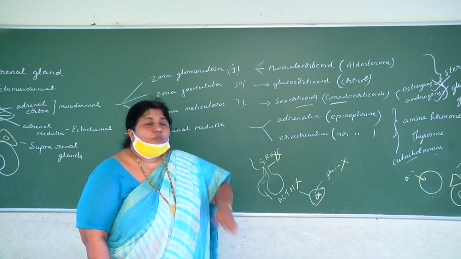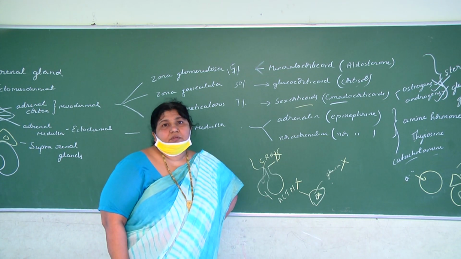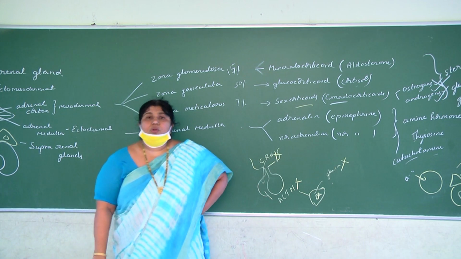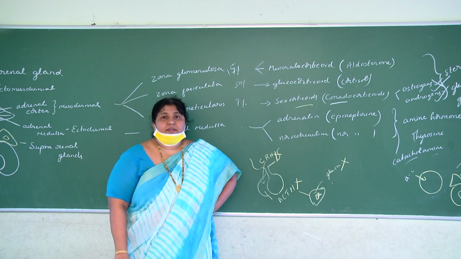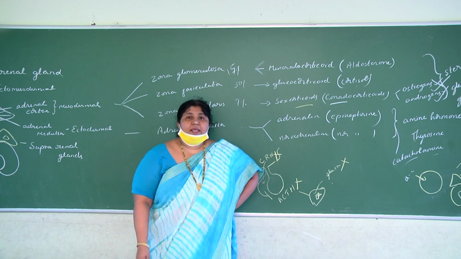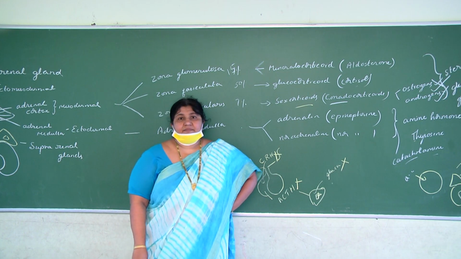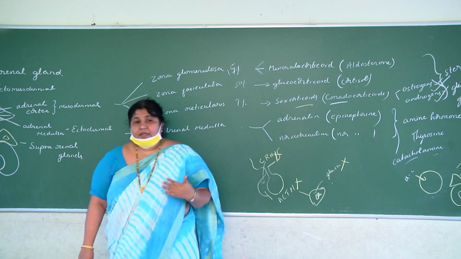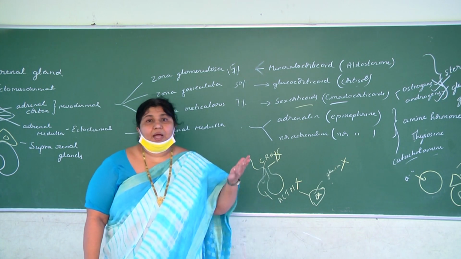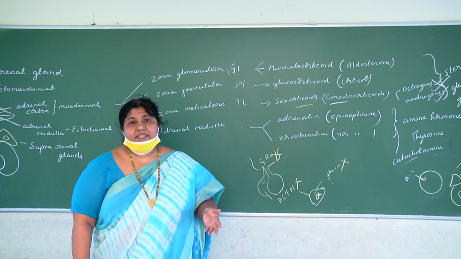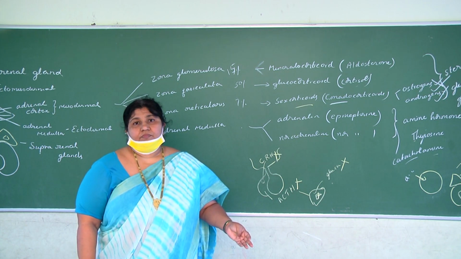Now when adrenal cortex hormones like cortisol or aldosterone are secreted in a lesser amount, a hyposecretion, then a person gets Addison's disease. And in hypersecretion, when cortisol is secreted in more amount, the person suffers with Cushing's syndrome.